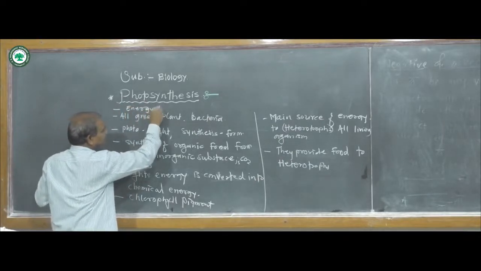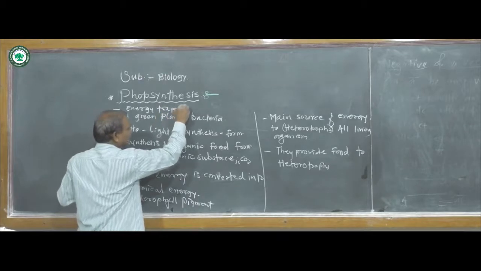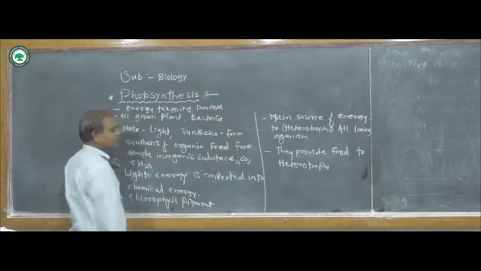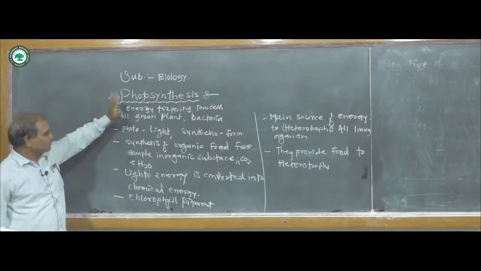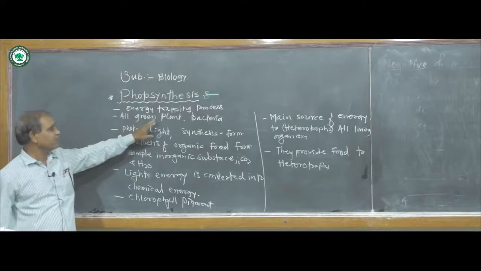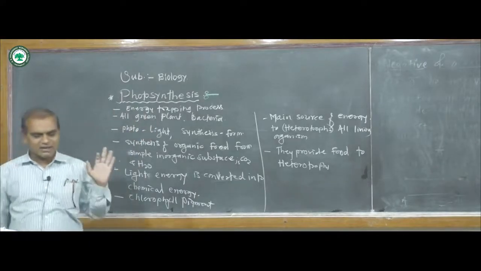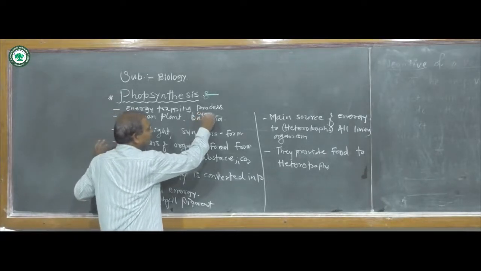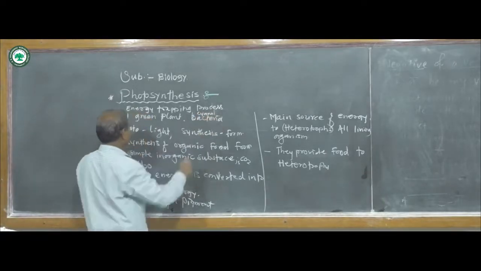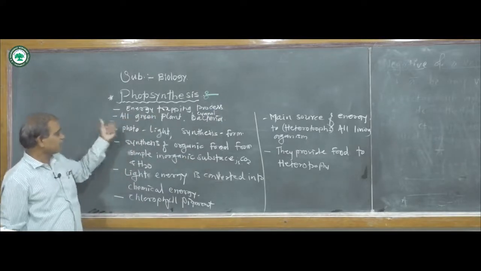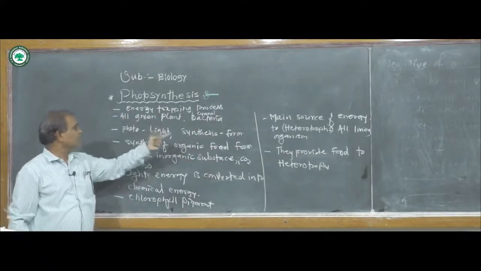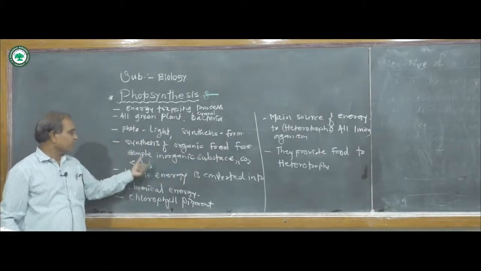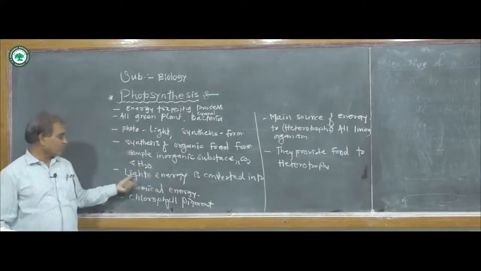Energy trapping means trapping solar energy and converting it into chemical energy. The process takes place within all green plants as well as some cyanobacteria. Photo means light and synthesis means formation, that is, synthesis of organic food or glucose from simple inorganic substances like carbon dioxide and water.